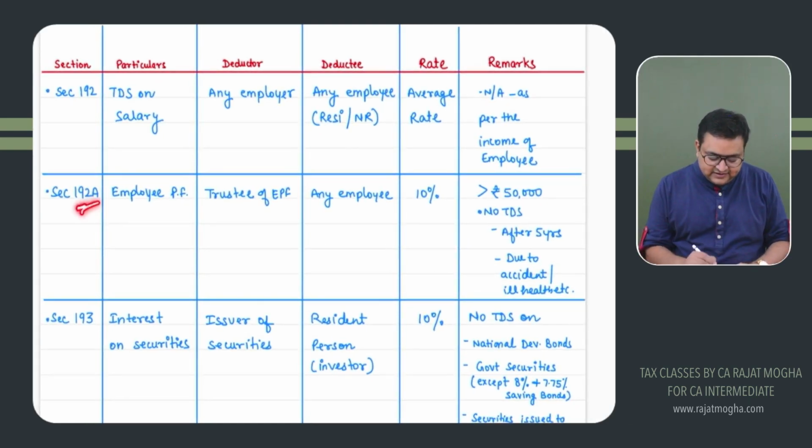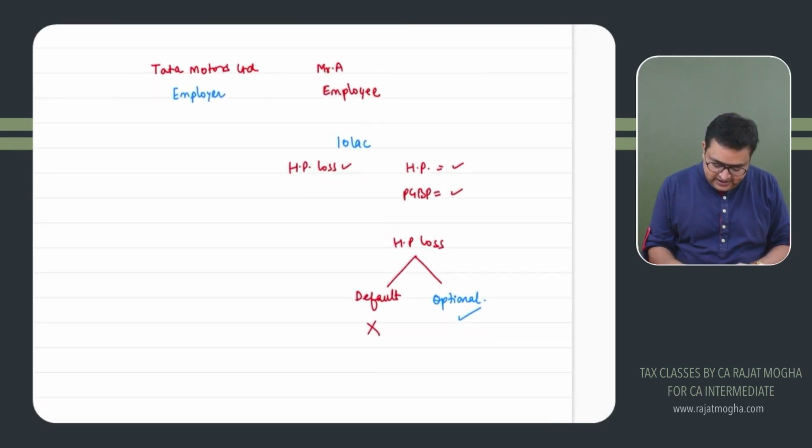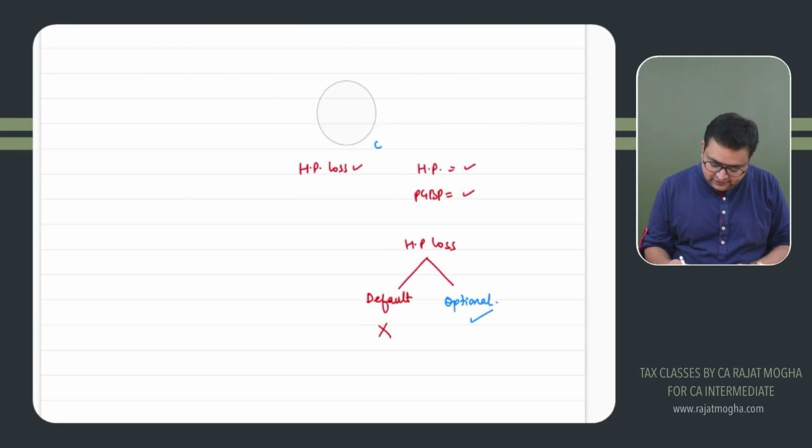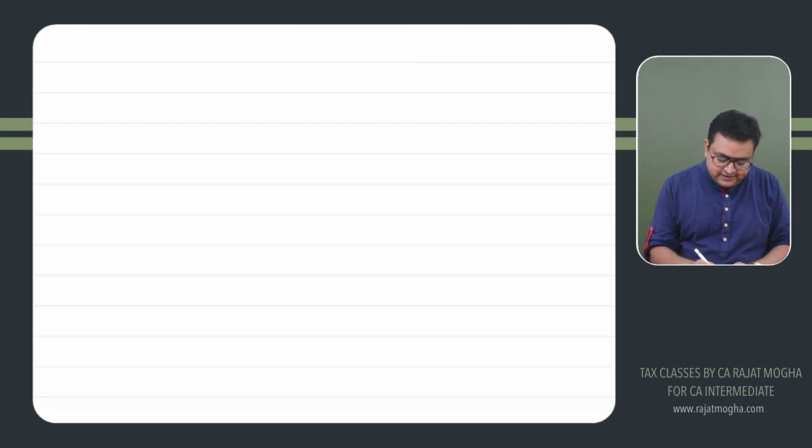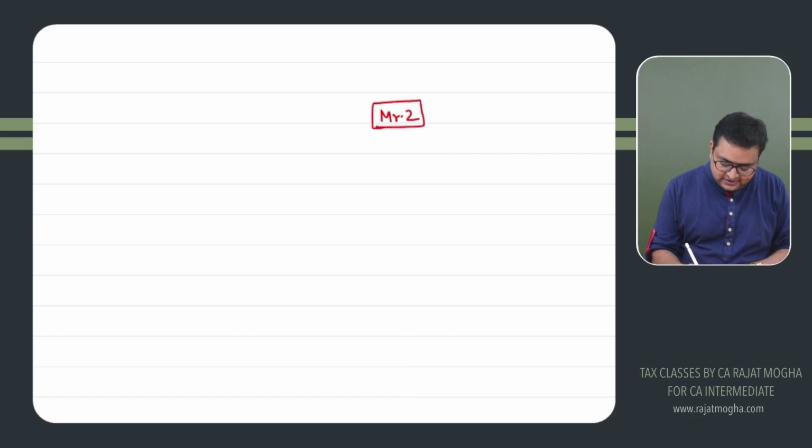Okay. The second section is 192A. Let's say there is an employee, Mr. Z, and he has an employee provident fund account, and his money is lying over here.